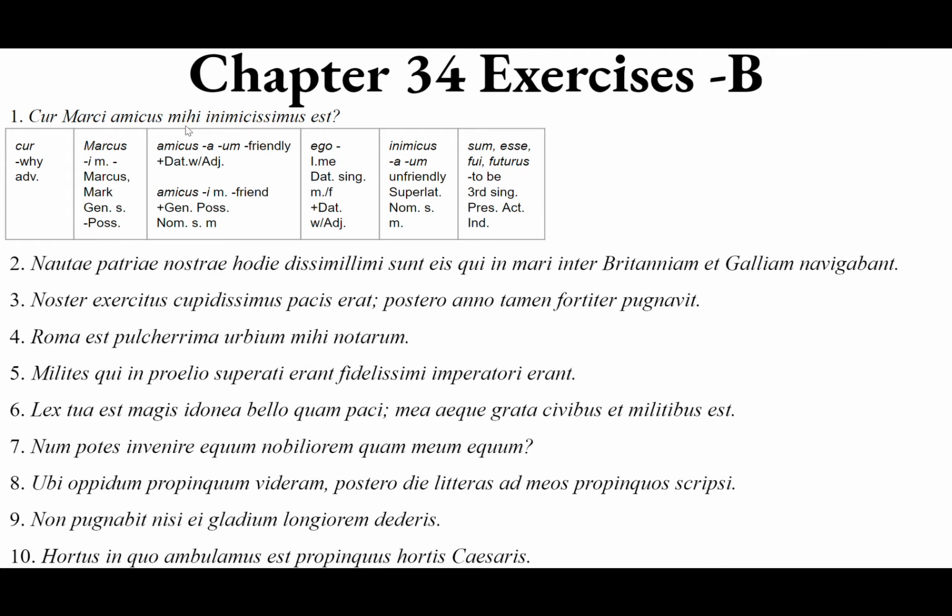Optime. Number 2. Nautae patriae nostrae hodie dissimillimi sunt eis, qui in mari inter Britanniam et Galliam navigabant. So nautae, from nauta, ae, masculine, sailor. Could be genitive singular masculine, could be dative singular masculine, could be nominative plural masculine. Lots of things going on there. Probably is going to be nominative plural masculine because it is at the front of the sentence, but keep your options open.